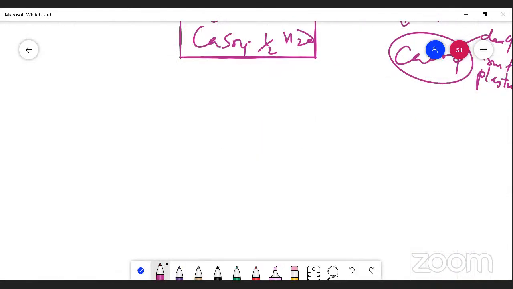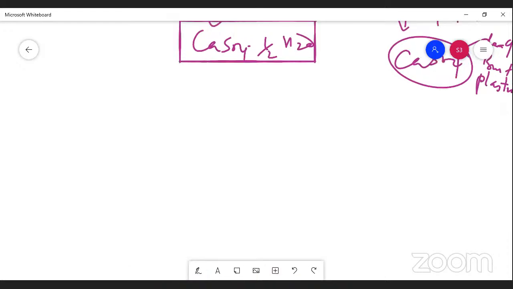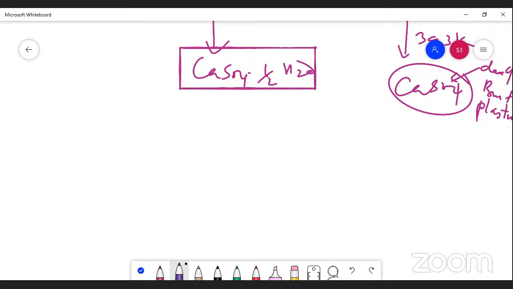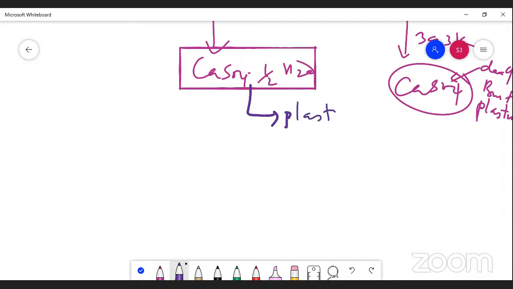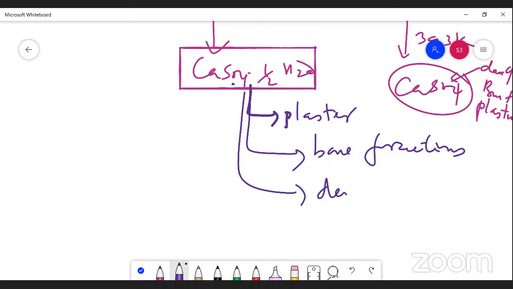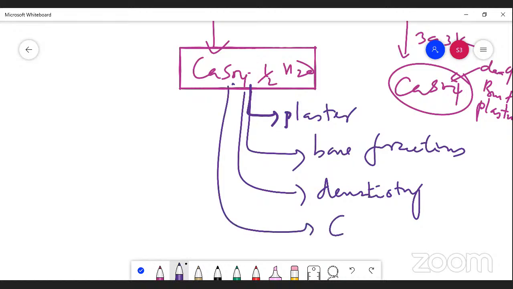What are the uses of plaster of Paris? The point you should understand here: it is used for plastering purposes, for bone fractures, in dentistry, and for casts.